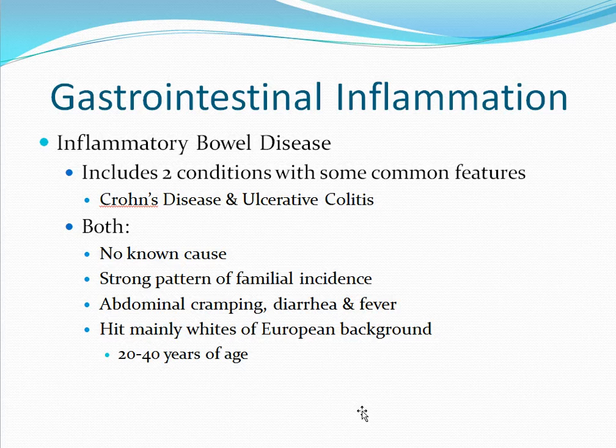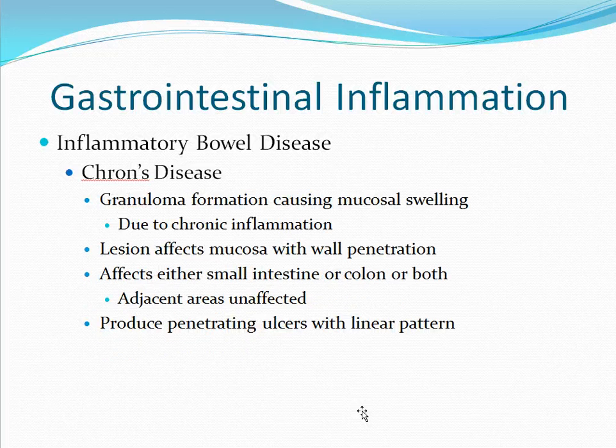Next is inflammatory bowel disease. This includes two conditions with certain common underlying features. These conditions are Crohn's disease and ulcerative colitis. In both conditions, there is no known cause, but we do see a strong pattern of familial incidence. In both, one will experience abdominal cramping, diarrhea, and fever. Both tend to hit mainly whites of European background between the ages of 20 and 40.